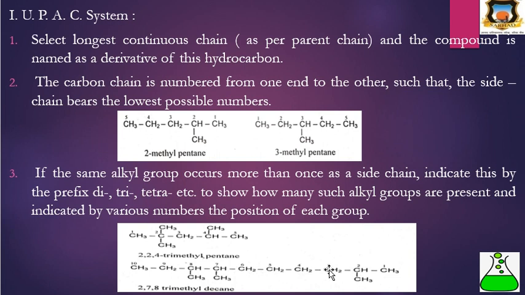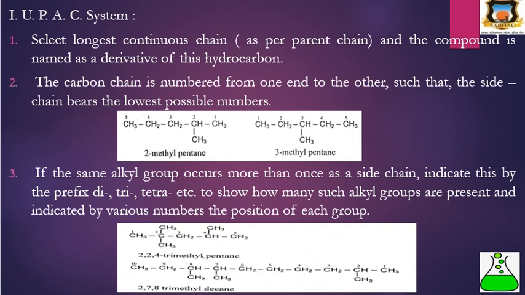Then next is 1, 2, 3. From this side the side chain is at the third carbon, but if we give numbering from the other side, then this side chain is at the second carbon. Therefore, numbering will start from this carbon: 1, 2, 3, 4, 5, 6, 7, 8, 9, 10. Here the methyl substituents are present at the second carbon, seventh carbon and eighth carbon.